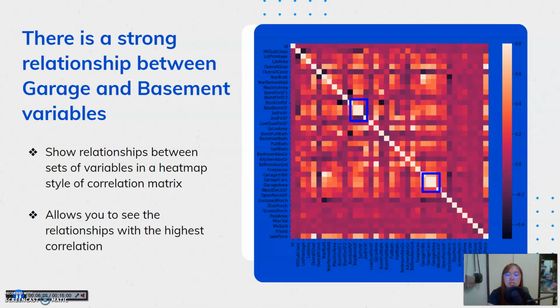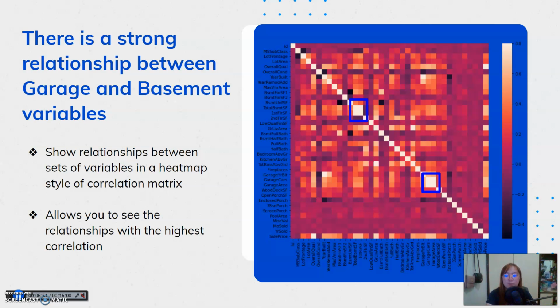This allows you to see relationships with the highest correlation, and as you can observe, I enclosed two blue boxes for certain variables with lighter shade. The first one refers to total basement square feet and first floor square feet variables. The other one refers to the garage variables. These boxes are an indication of the relationship's significance, and if you think about it, these boxes state the obvious, because bigger garage areas mean more garage car capacity, and a big basement area gives almost the same measurement above ground. Therefore, we can conclude multicollinearity from these variables, and this detection of multicollinearity is one of the many advantages of using a heat map.